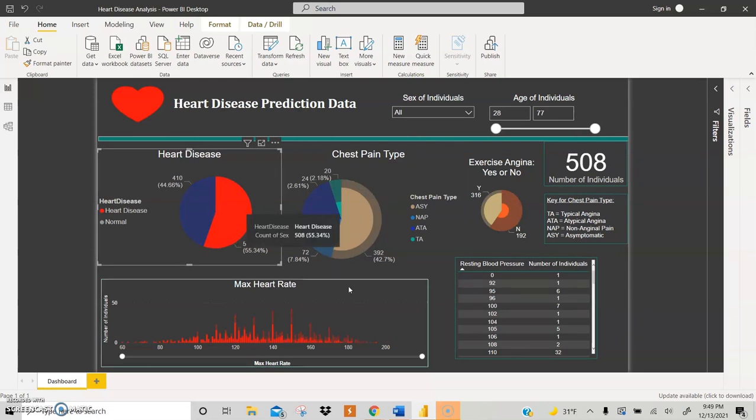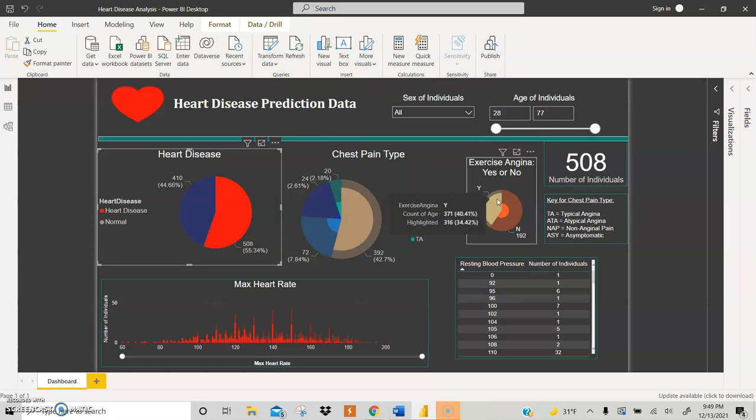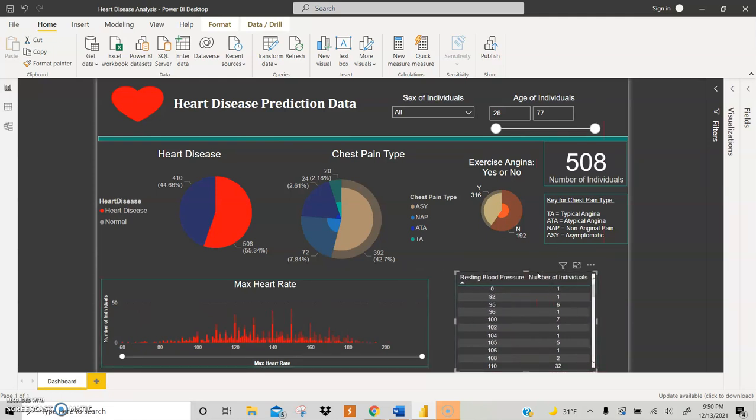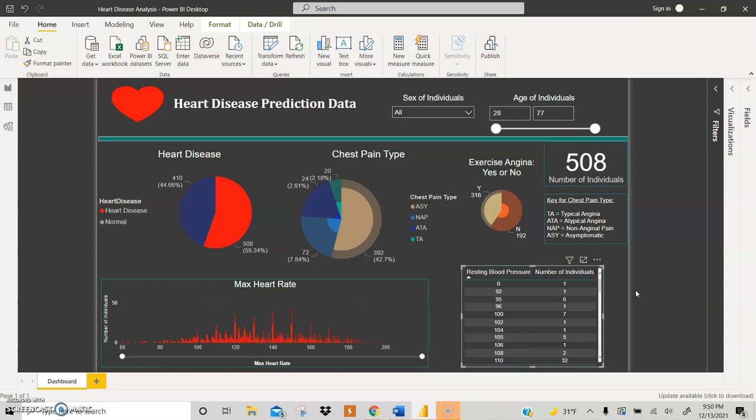But if you look at just the heart disease, a lot of people who had heart disease out of this data set were asymptomatic cases. And a lot of those people did have chest pain while exercising. For the heart rate, there's really no pattern to it, and for the blood pressure, there's really no pattern to it either.